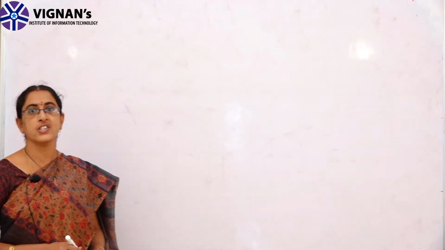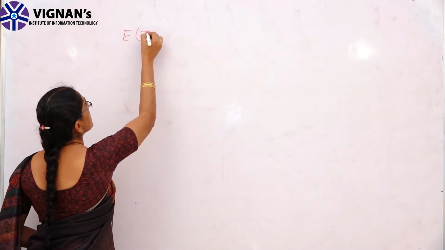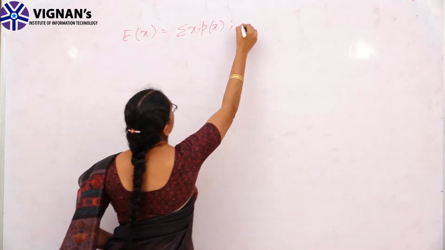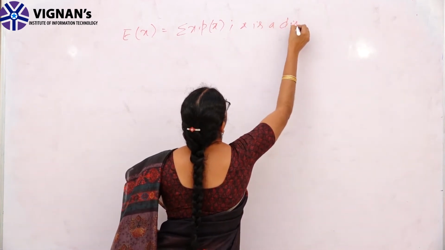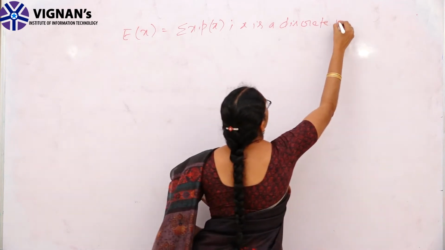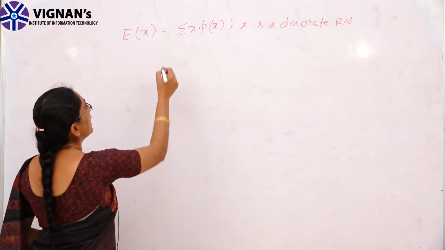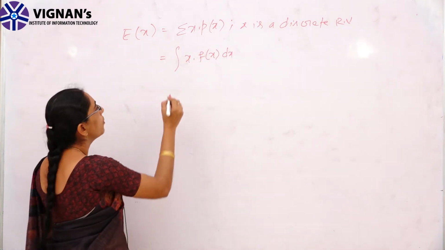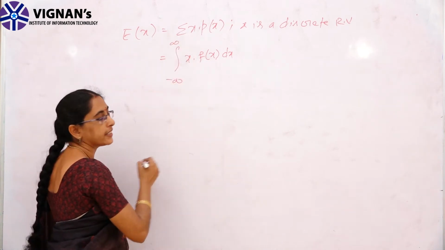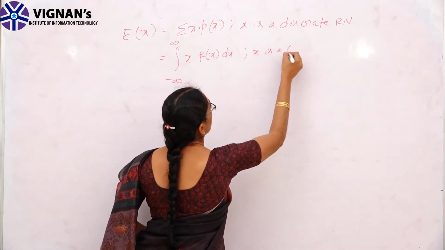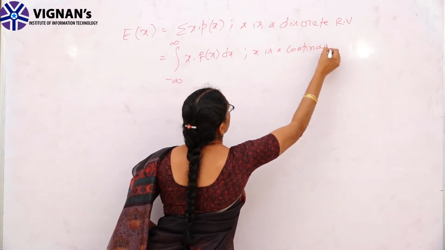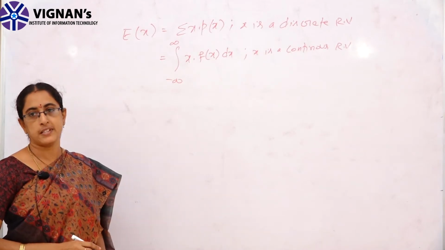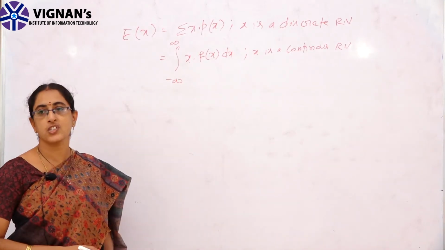So, mathematical expectation is denoted by E of x and it is given by summation of x into p of x when x is a discrete random variable. Similarly, when x is a continuous random variable, it is given as the integral of x into f of x dx, where the integration is from minus to plus infinity. This is the mean of the random variable, so mathematically we write it as expectation of x.